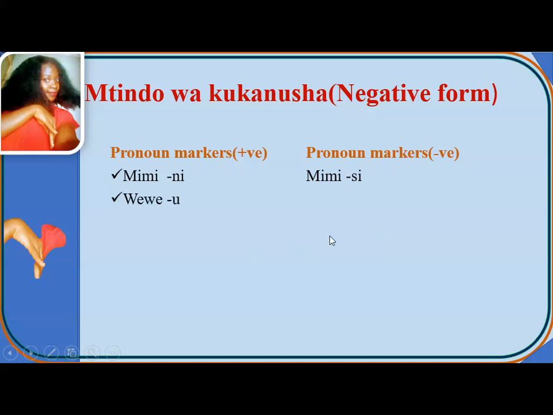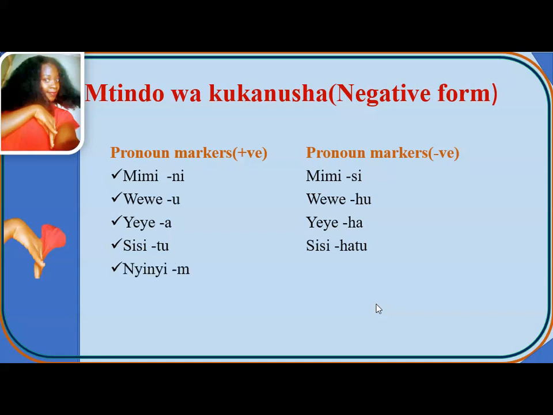Wewe u, which will be wewe hu. Yeye a, which will go with yeye ha. Sisi tu in negative, it will be sisi hatu.